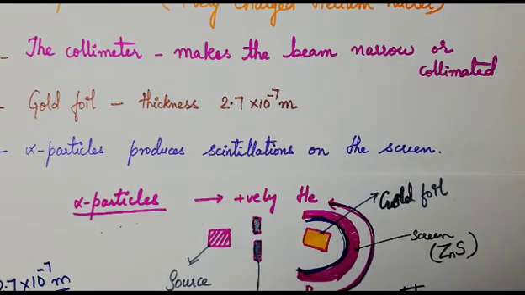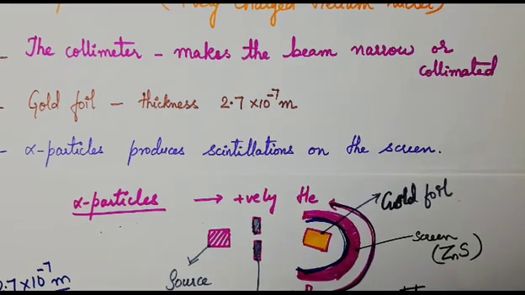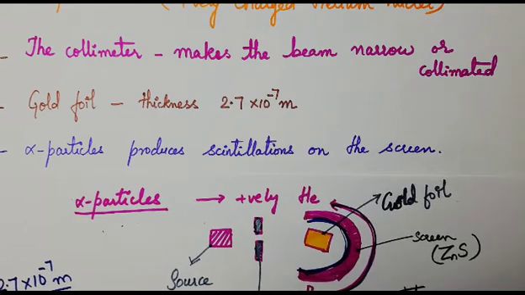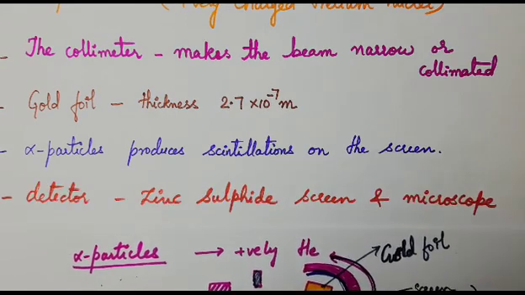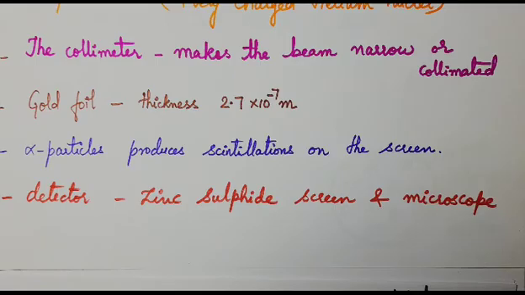These alpha particles are detected by the detector, which is on a rotating stand, and this detector consists of a zinc sulfide screen and a microscope.